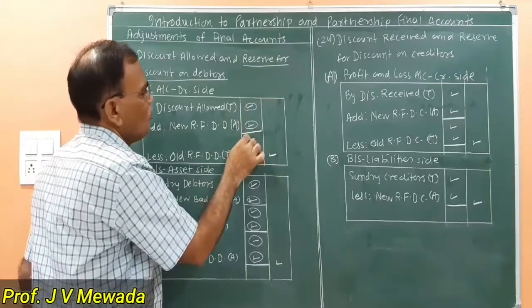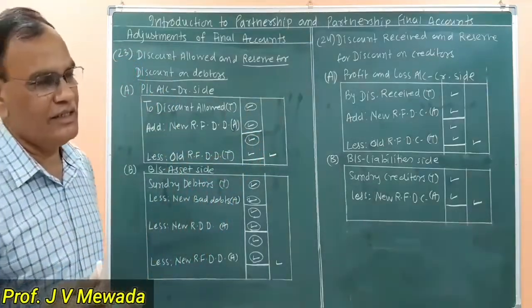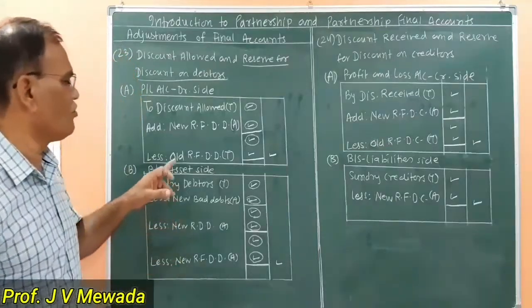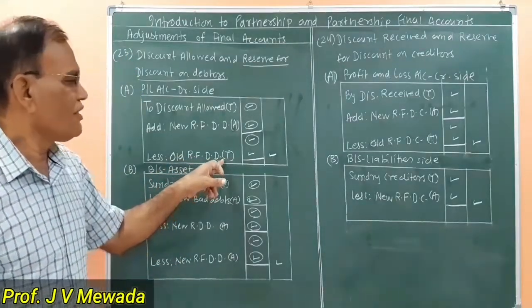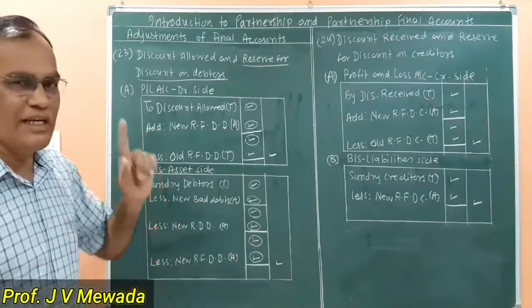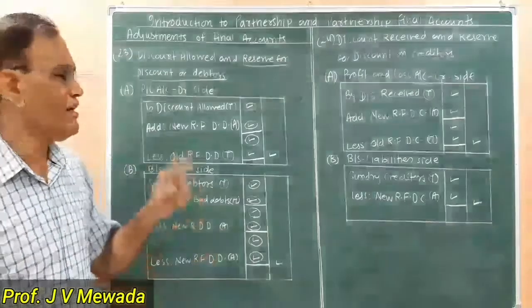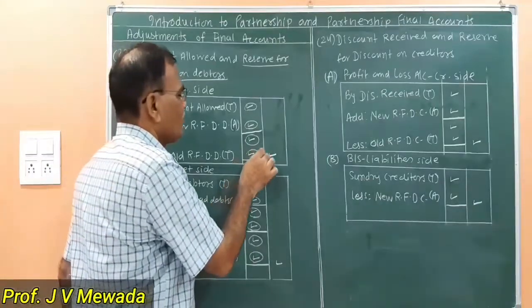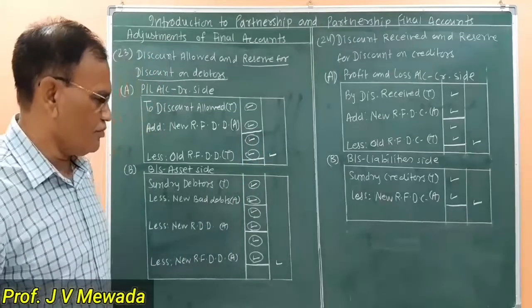So from these two, once again, just like old reserve for bad debts, here also we are having old reserve for discount on debtors. That we are going to subtract as a credit balance. It may be there on the credit side of the trial balance, and that we are subtracting, and the final figure we are placing in the outer column.